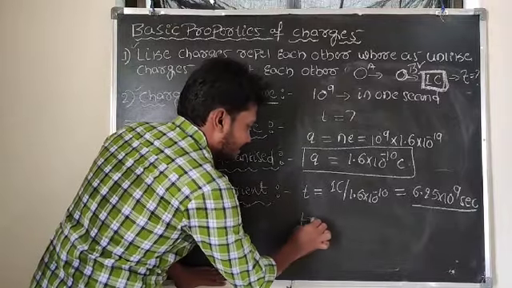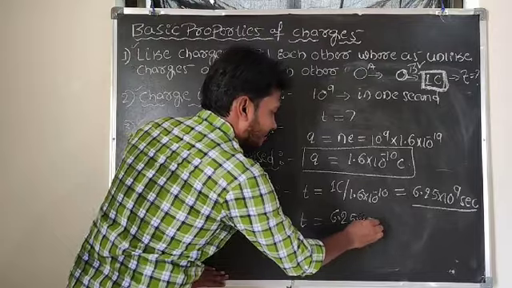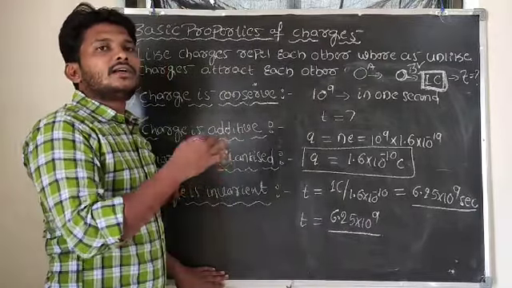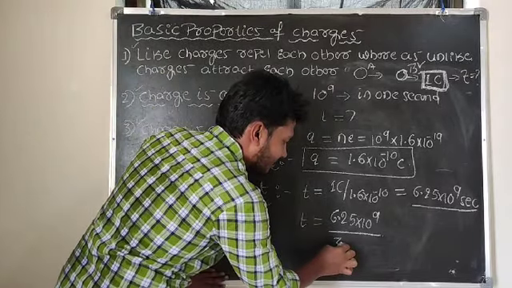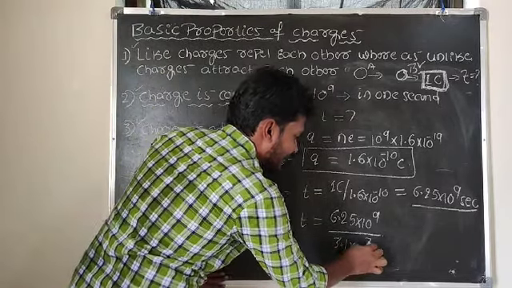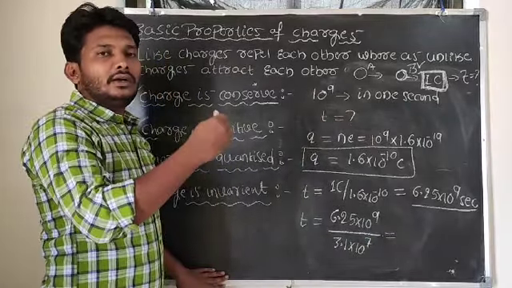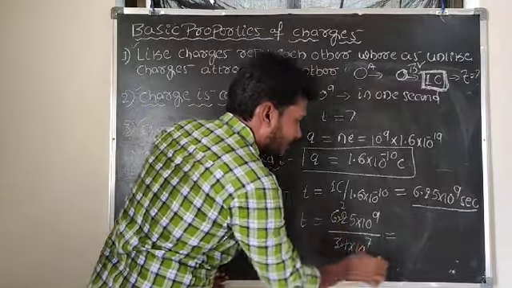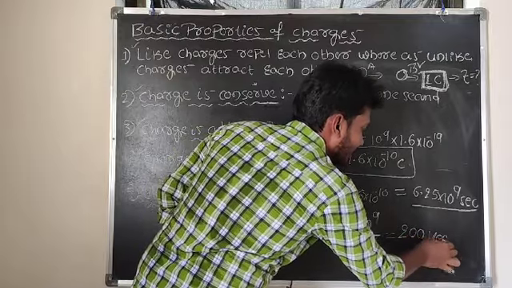In terms of years, if you calculate that value, one year means 365 days, 24 hours, 60 minutes, 60 seconds: 365 into 24 into 60 into 60. So nearly 3.1 into 10 to the power of 7 seconds. Dividing, we get about 2 into 10 to the power of 2, or nothing but 200 years.